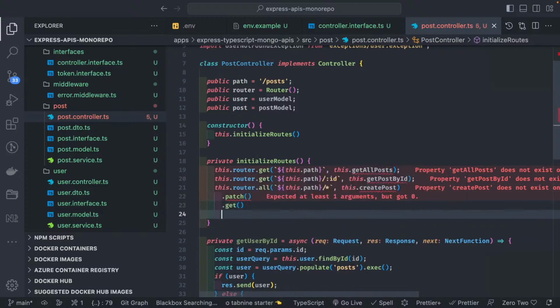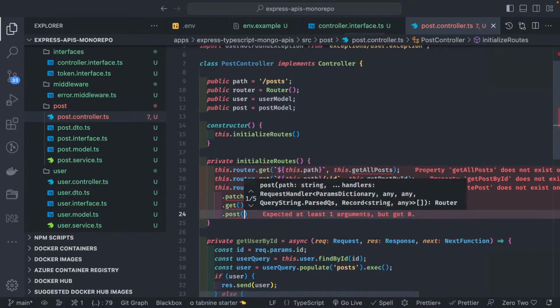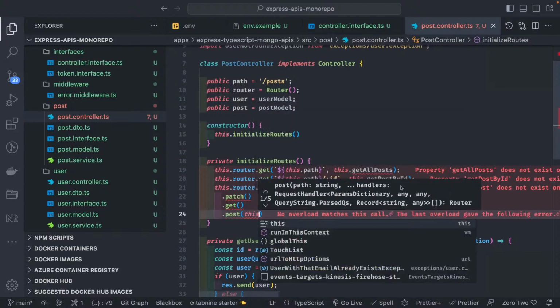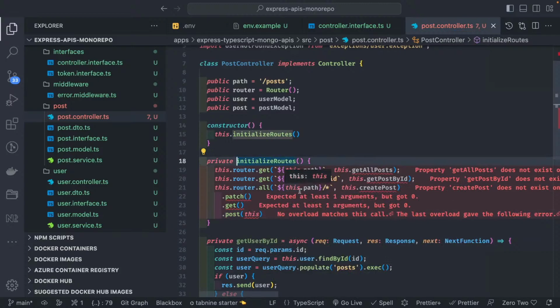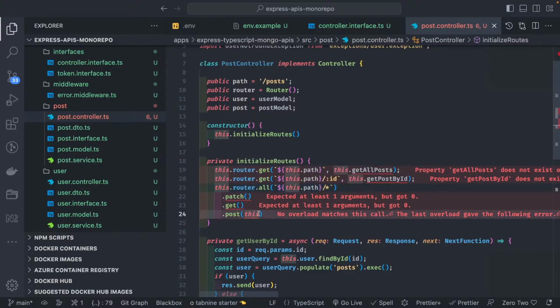This is how the router works. Dot post, here we are creating a post. So post this dot router.all, this dot path. We don't need to specify the handler for this. So this is the prefix. On top of that, I'm going to create all these routes.